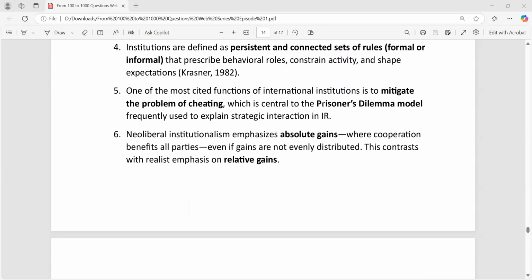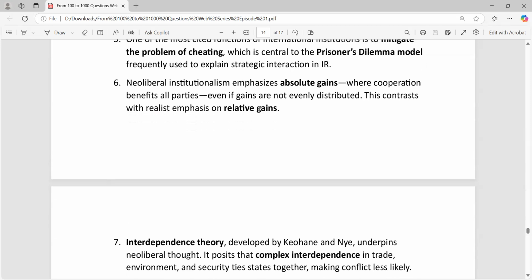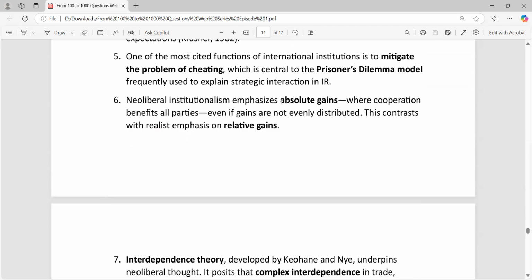Okay, the prisoner's dilemma model. This is frequently used in game theory. Institutions can also mitigate the prisoner's dilemma model, where the people could trust each other. That's the important thing. Neo-institutionalism emphasizes absolute gain. It's a very important concept. Realists believe in relative gains.